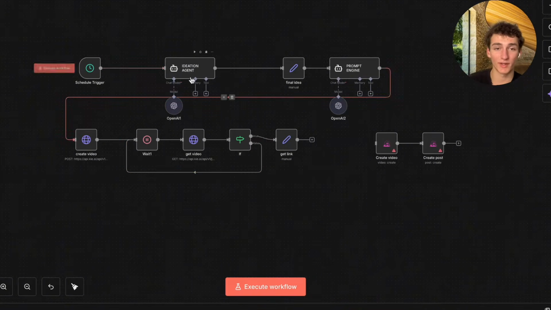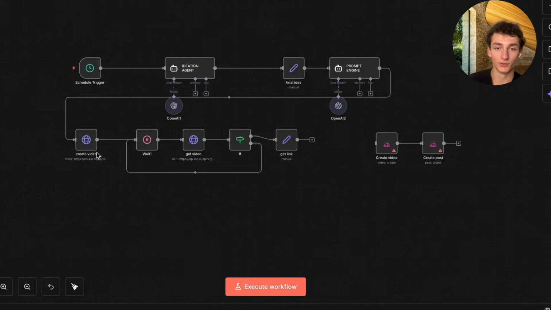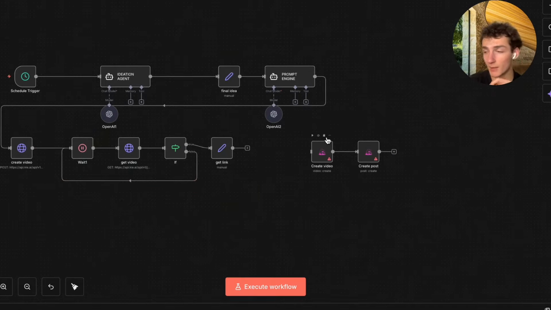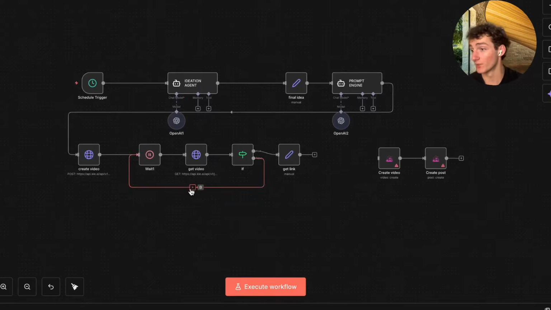This runs on a schedule and then generates our video idea and prompt using 2 different AI agents, and then we'll send that to key.ai, which I'm not affiliated with at all, to use Sora 2 to begin generating our video. And then optionally, you can add this onto the end. You can pay for a tool called Blotato and then get these videos actually posted automatically for you, or you could have this system generate and get you the link to post them manually. Either way, this is an extremely powerful system, and I'm going to be showing you how to build it step by step inside of this video.